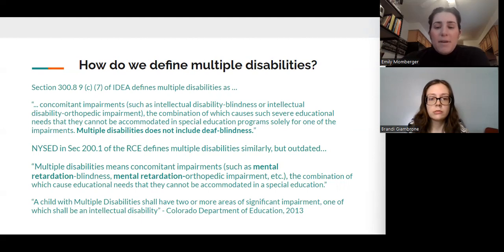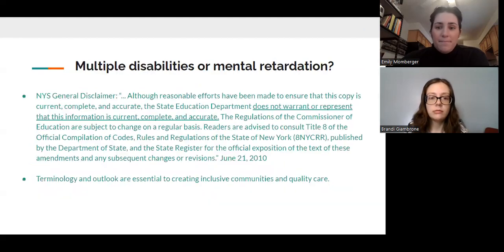The New York State Department of Education's definition is almost identical to IDEA's, but uses outdated terminology such as the term mental retardation. Of note, some states have different or more restrictive definitions for multiple disabilities. For example, the Colorado Department of Education requires that one of the impairments is an intellectual disability, multiple disabilities or mental retardation.